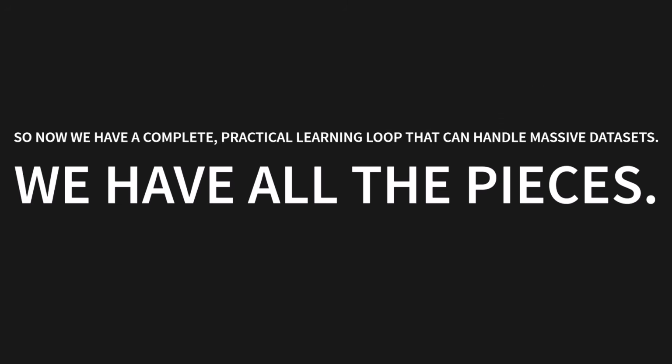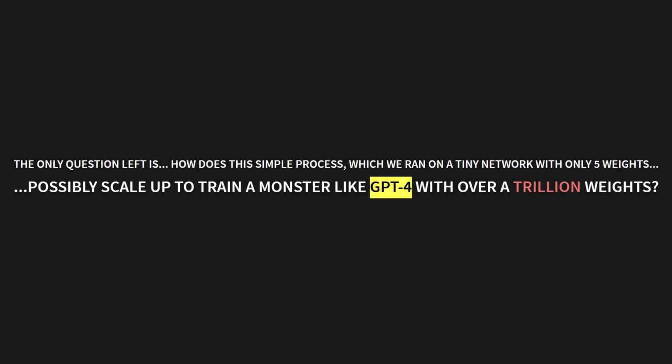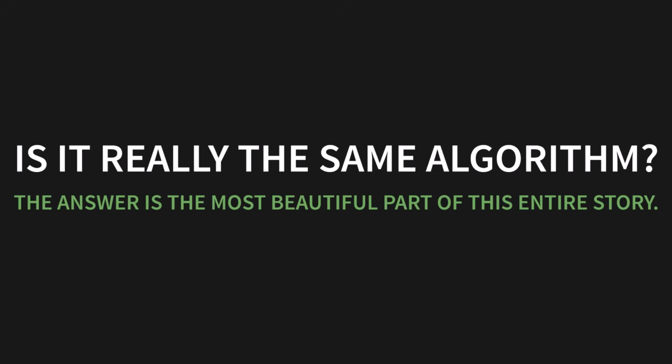So now we have a complete, practical learning loop that can handle massive datasets. We have all the pieces. The only question left is, how does this simple process, which we ran on a tiny network with only 5 weights, possibly scale up to train a monster like GPT-4 with over 1 trillion weights? Is it really the same algorithm? The answer is the most beautiful part of this entire story.